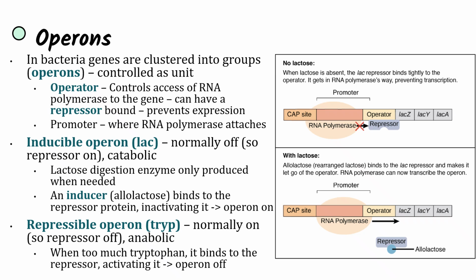Now we need to discuss regulation within prokaryotes, and this happens through what are known as operons. And in bacteria, genes are clustered into groups, and these groups are known as operons, and they're controlled as one unit.